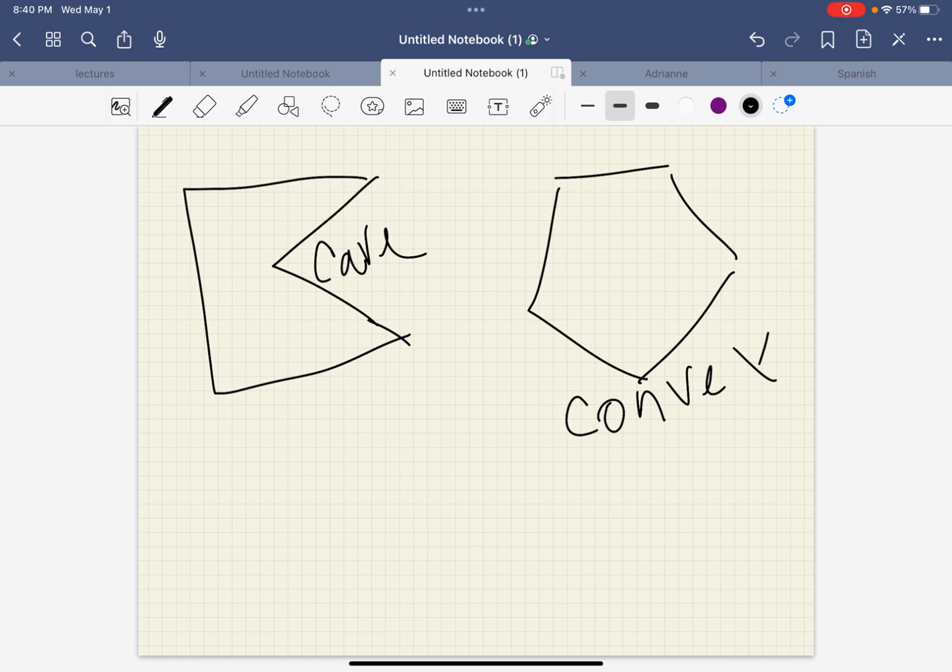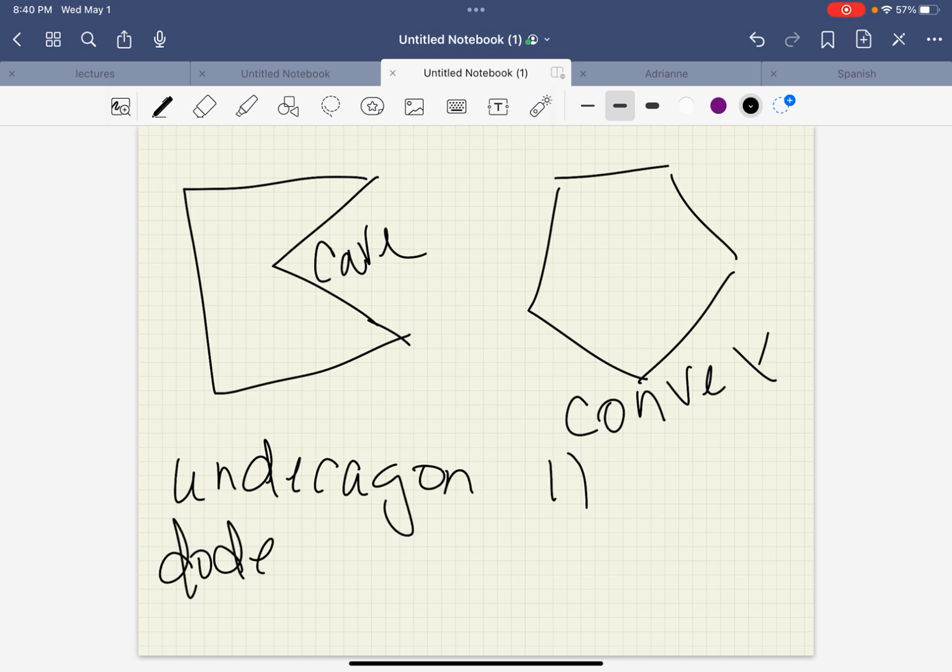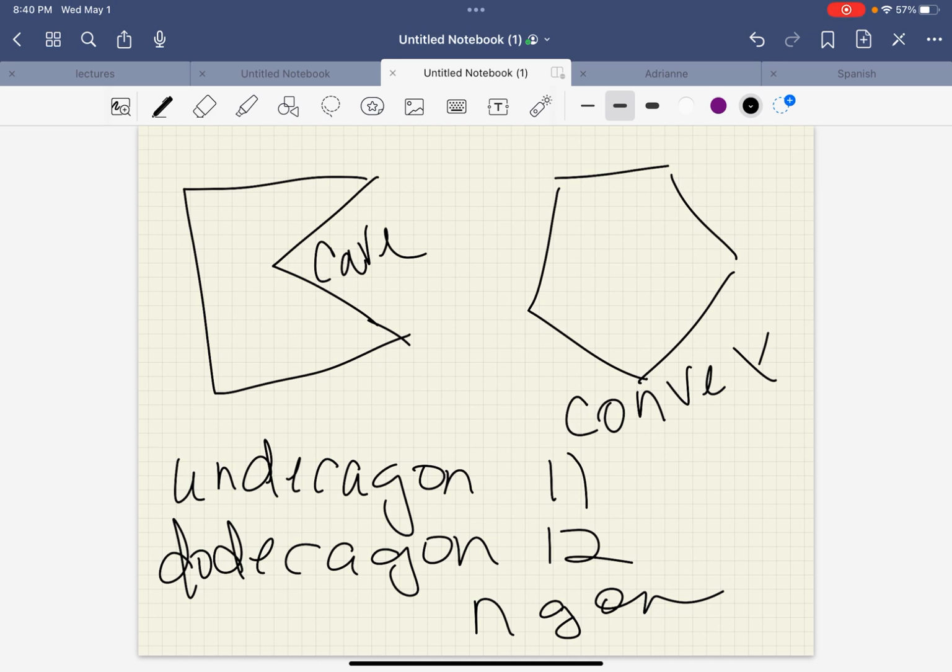You may or may not know the next ones. Nonagon is 9. Okay, nona. Decagon. It's 10 years in a decade. A decagon has 10 sides. Well, these last two you may or may not know. A hendecagon is 11, and a dodecagon is 12. Anything above that, they don't give it a special name. They just call it an n-gon. And they'd tell you how many sides it had for the n.